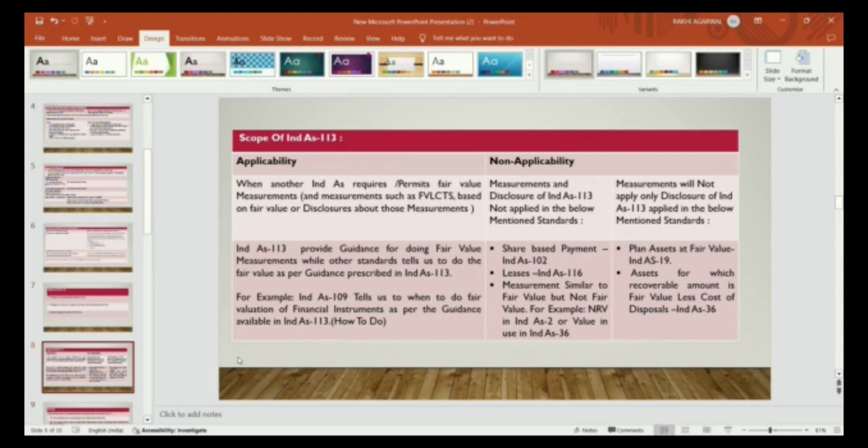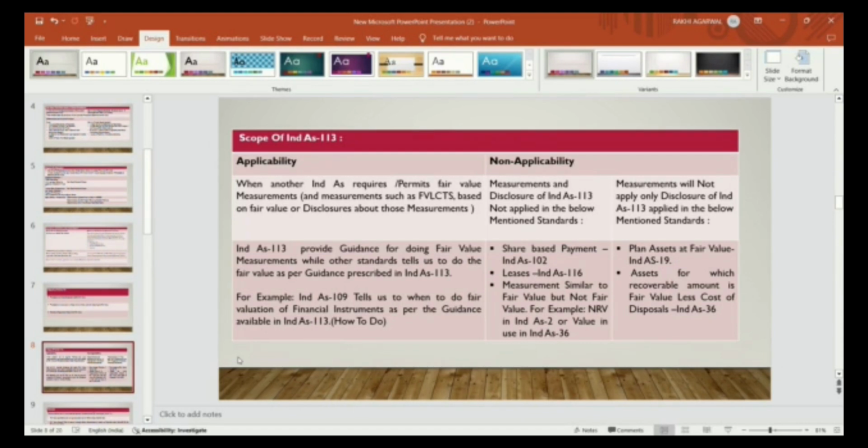On applicability, on what is this standard not applicable? This standard is not applicable on the measurements and disclosures of the below mentioned standards: share-based payment, that is Ind AS 102, leases, that is Ind AS 116, and measurements similar to the fair value but not fair value, for example NRV in Ind AS 2, and value in use. Disclosure is also not applicable as per Ind AS 113.